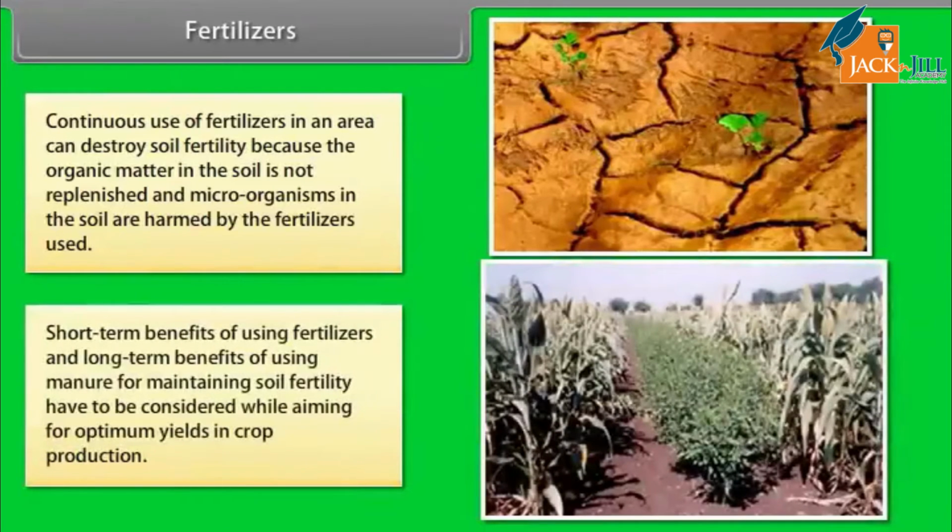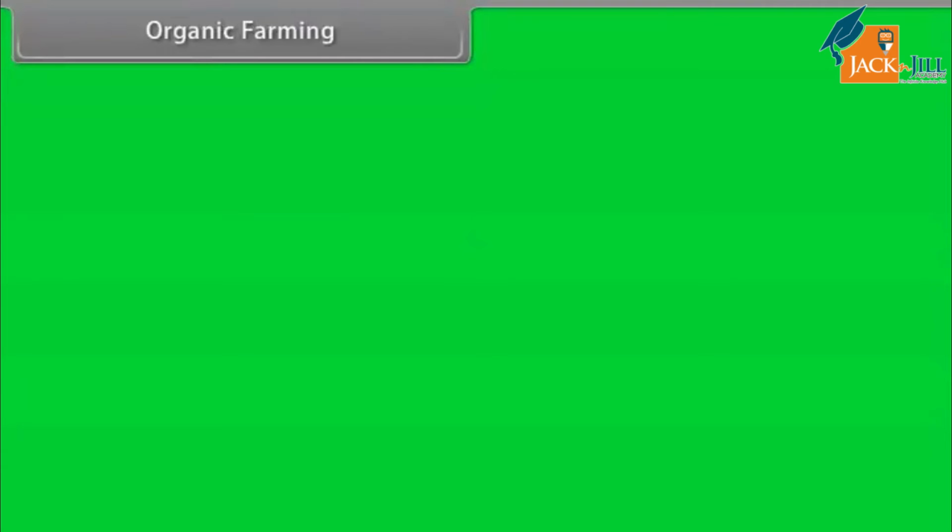Short-term benefits of using fertilizers and long-term benefits of using manure for maintaining soil fertility have to be considered while aiming for optimum yields in crop production. Organic farming.